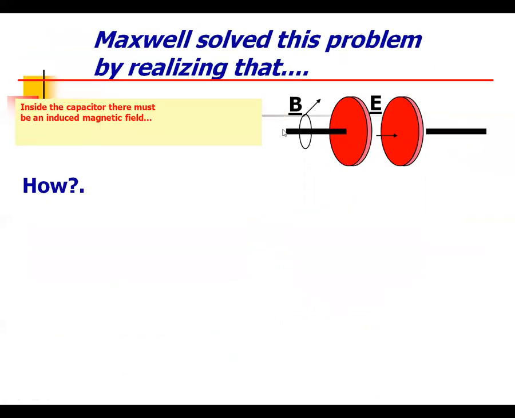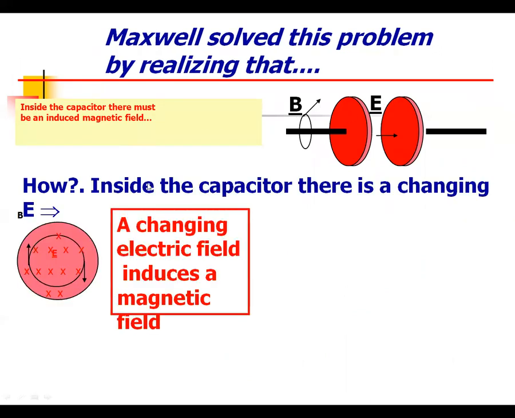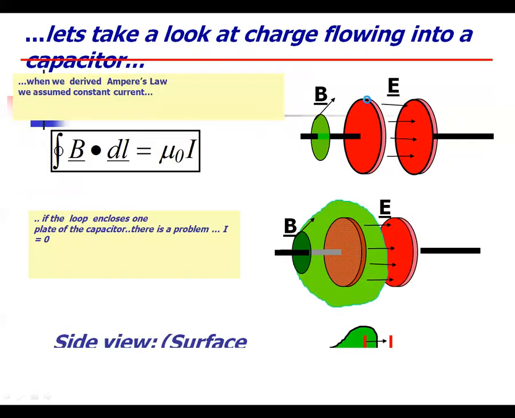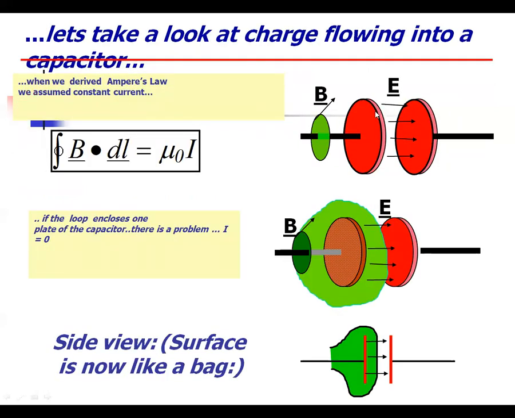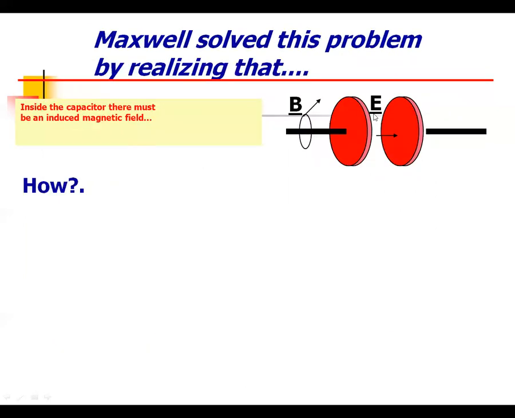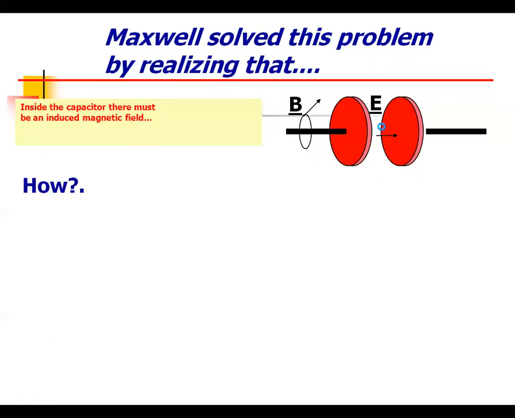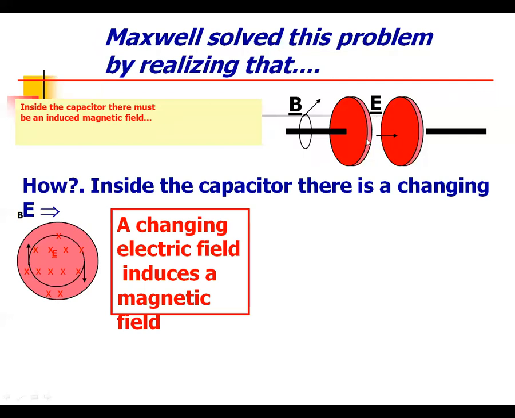Maxwell solved this equation by realizing that in between the parallel plates of the capacitor there is a changing E. Inside the capacitor there is a changing E, but outside there is no changing because the direction of the capacitor should be direct.